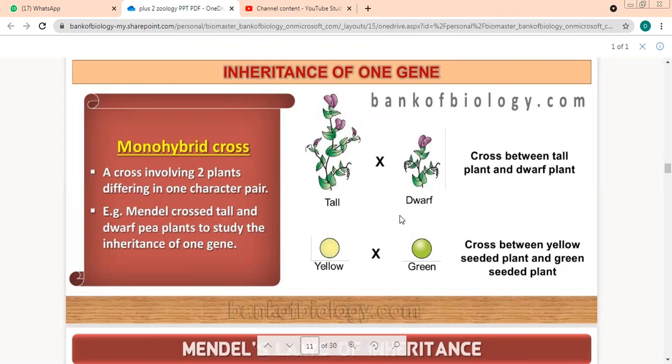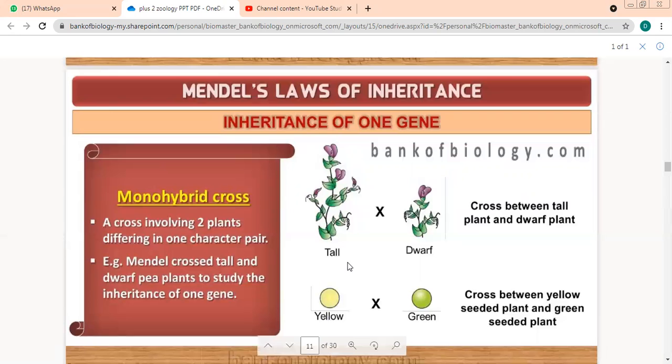For example, here it is tall and dwarf. Here it is a cross between which seeds? Yellow and green. I'm not studying both things together, height also, color also. No, I'm going to study only one character at a time. This cross is called a monohybrid cross. Either you study this at a time or you study this, only one character pair at a time. Such a cross is known as a monohybrid cross. It is also called inheritance of how many genes? One gene.